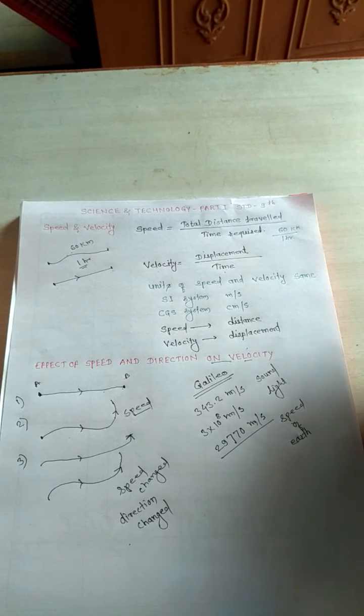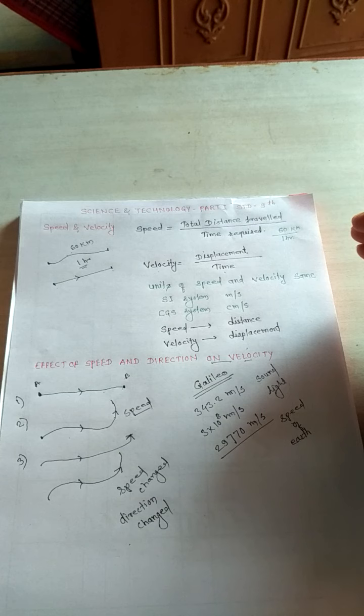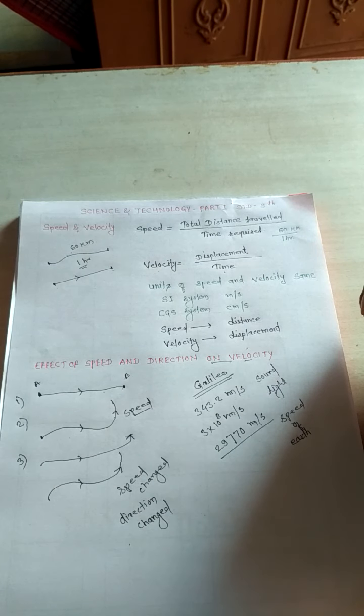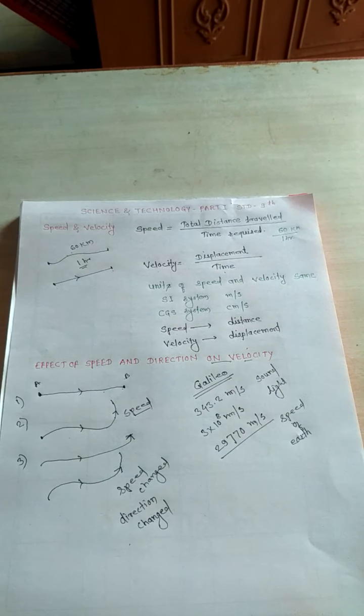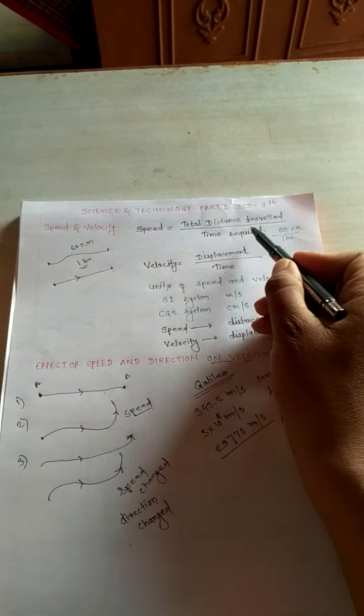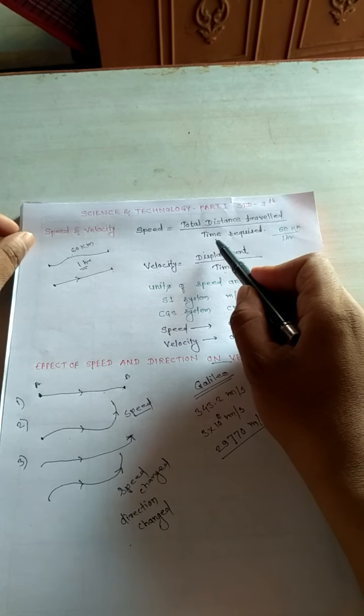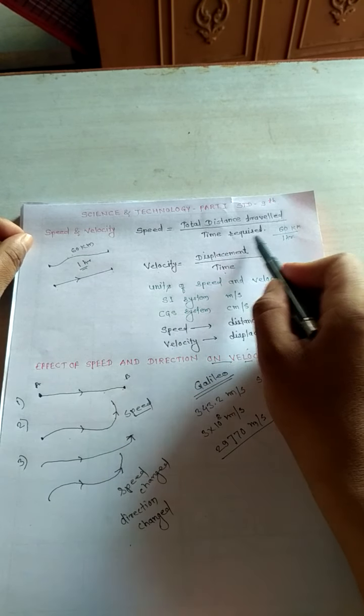These are the concepts, and if you see, we will find that actually these are the same, but these are different concepts. So we will study these. First of all, speed means the total distance traveled in the time required.